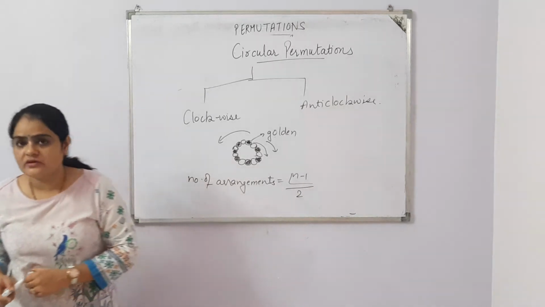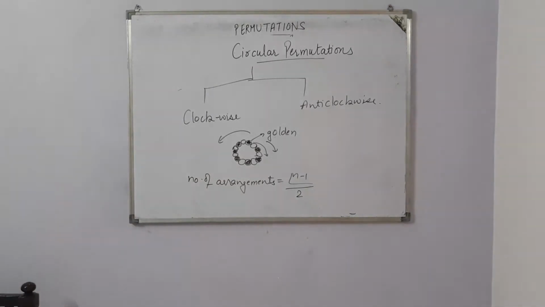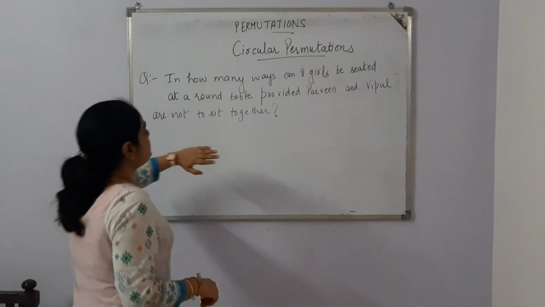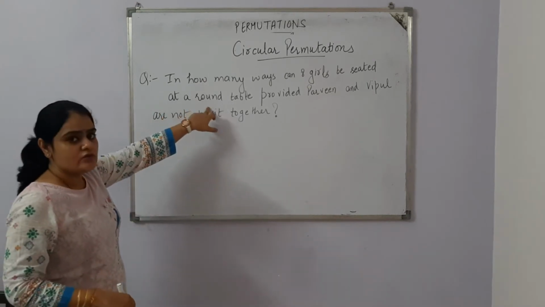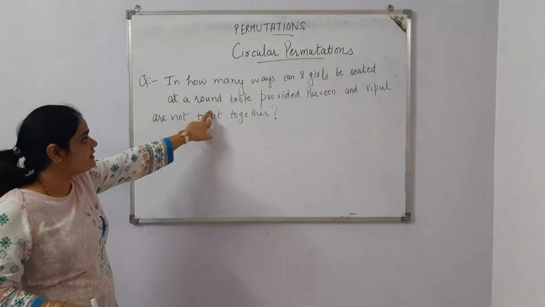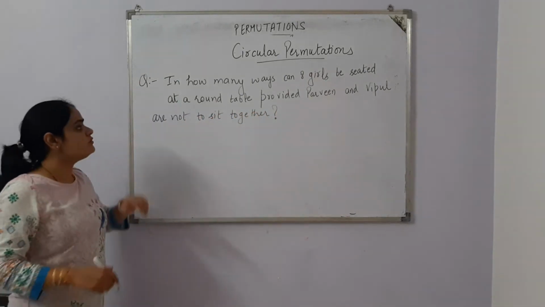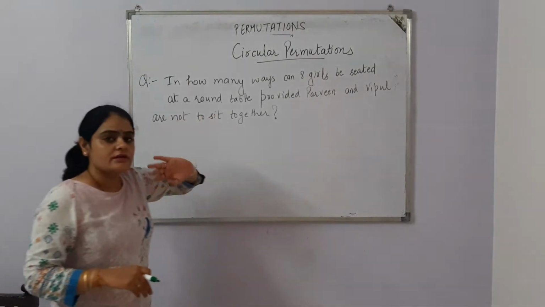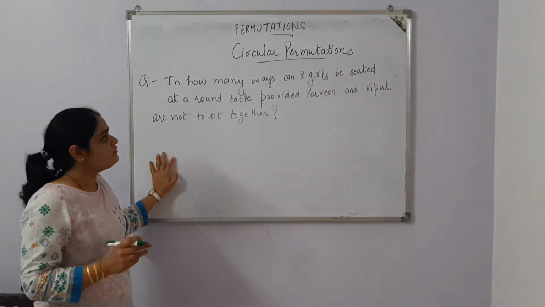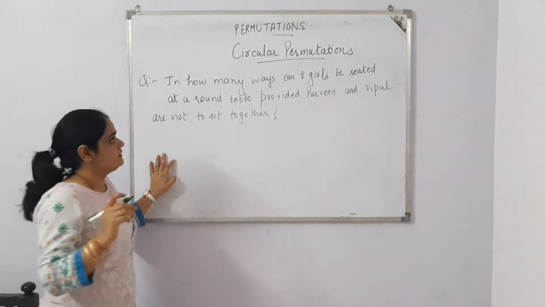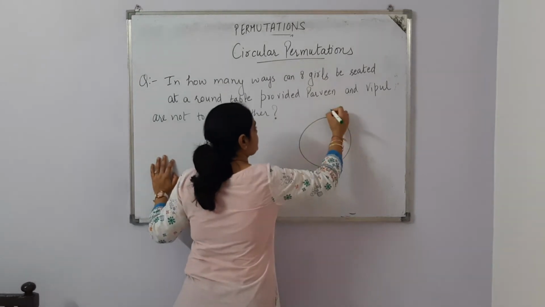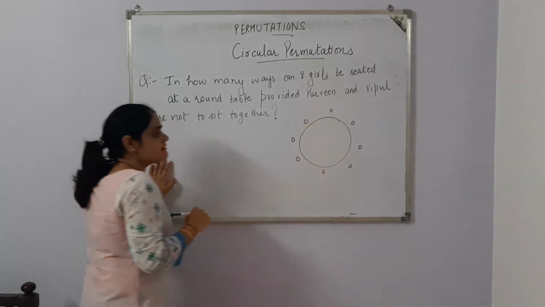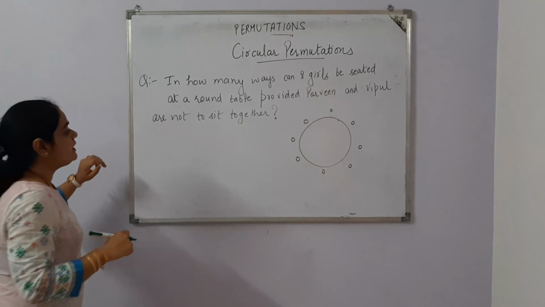Let's do some questions based on circular permutation. Now the question is, in how many ways can 8 girls be seated at a round table? A round table shows that this is a question of circular permutation, provided Parveen and Vipul are not to sit together. There are two girls whose names are Parveen and Vipul. They are not supposed to sit together. So first of all, this is a question of circular permutation. That means 1, 2, 3, 4, 5, 6, 7, 8 girls are sitting around the round table.